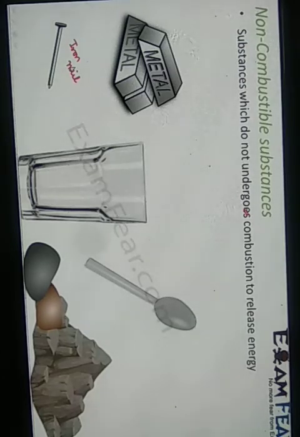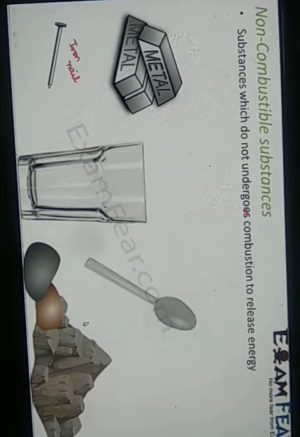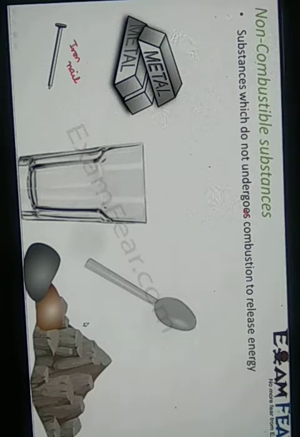It's not combustible. Glass or a steel spoon, steel also contains a metal, so steel also doesn't burn. Take the example of stones, rocks. They are all examples of non-combustible substances. Think of any of these substances and you will find that they do not burn easily to release heat, so they are categorized as non-combustible substances.